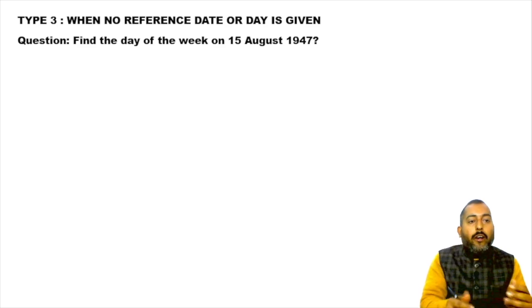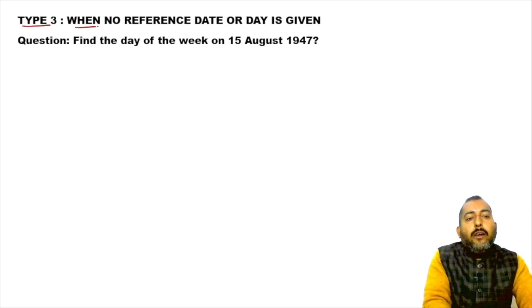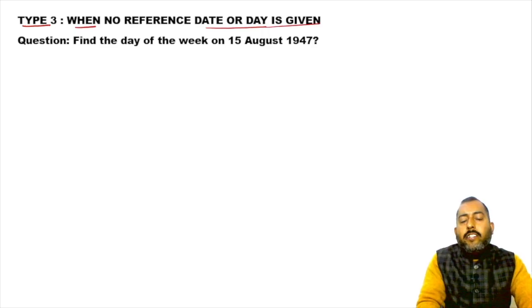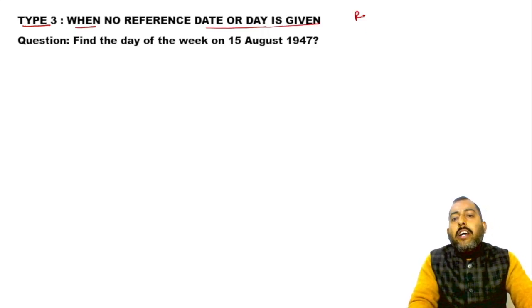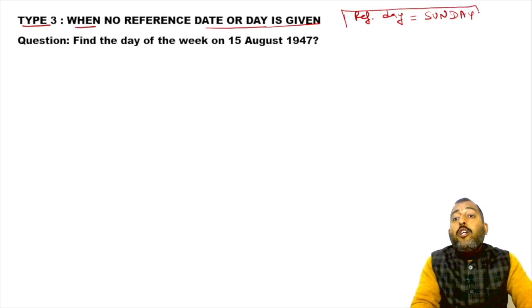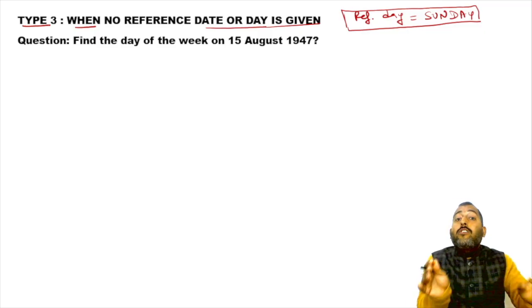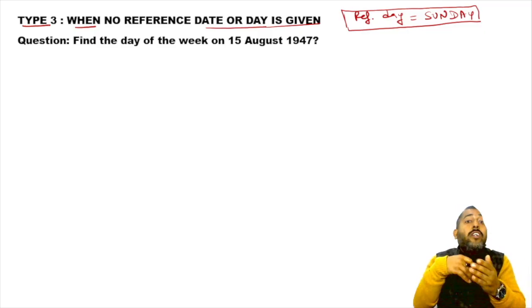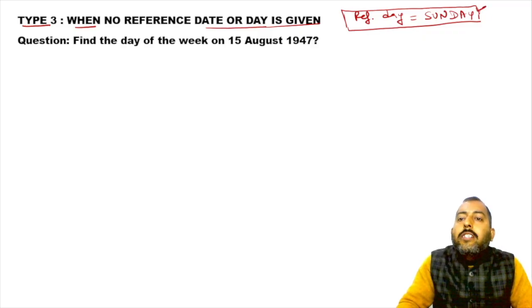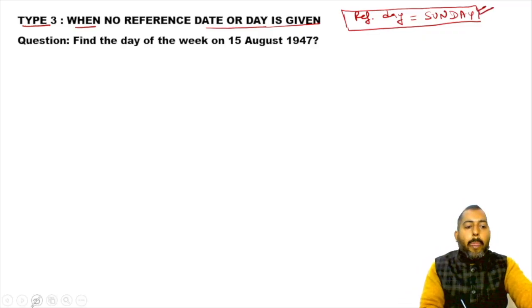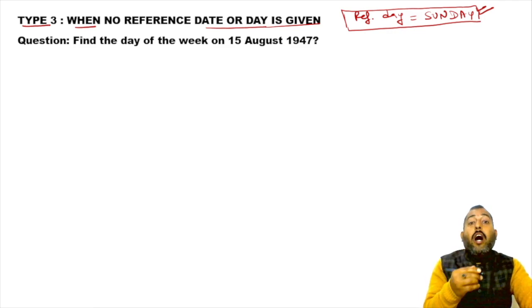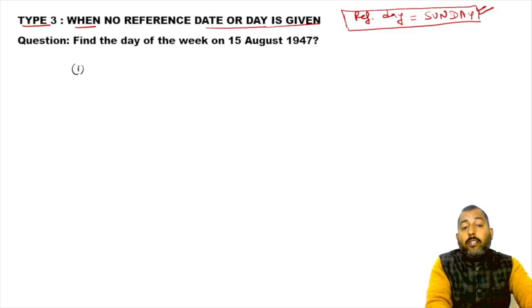All right, okay, now let's talk about this type 3, when no reference is given, no date or day is given. So remember, when no reference is given, in that case your reference day is Sunday. When you want to find out what day was actually there in reality, so for reality kind of questions you will always consider Sunday as a reference. Okay, now for this question, how to handle this? So firstly, please write down, for solving this question, because we want to find out what day of the week actually was there.